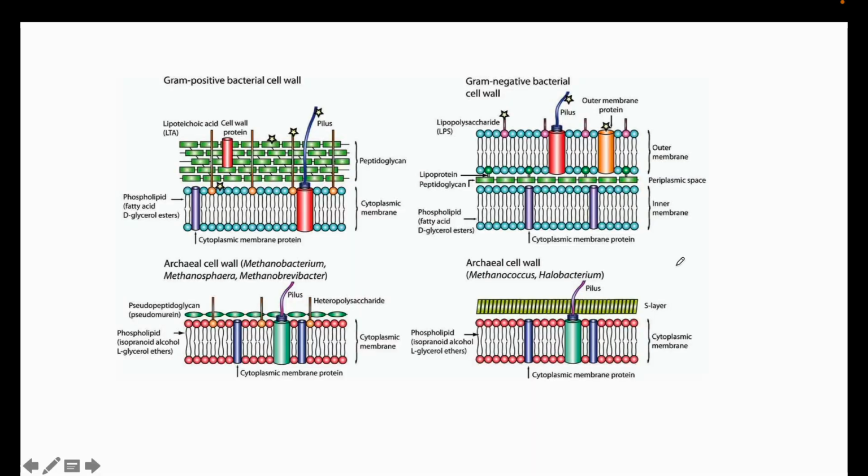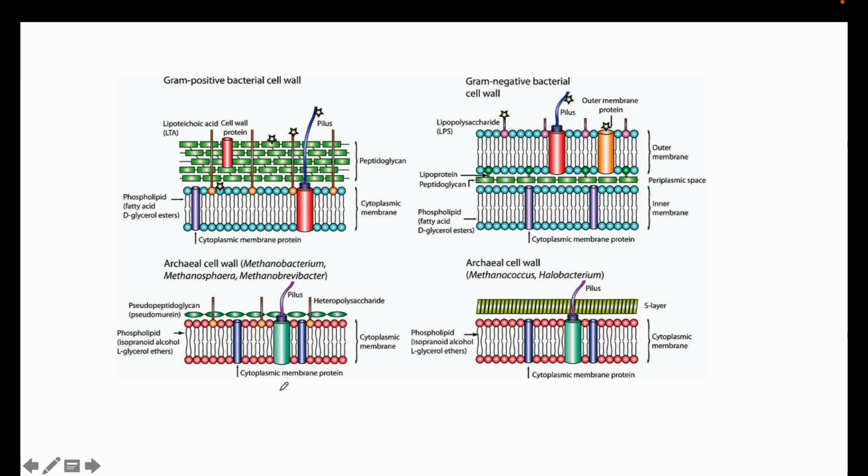So this is our bacterial cell wall. We have gram positive and gram negative bacterial cell walls, like we discussed in the last lecture, right? In gram positive we have a peptidoglycan layer and teichoic acid. And in gram negative we have a lipopolysaccharide outer layer and a very thin layer of peptidoglycan, right? Because of this differentiation we are able to easily do gram staining and identify gram positive and gram negative bacteria. That is what we studied in the last lecture. So this is the overall structure of the bacterial cell wall.